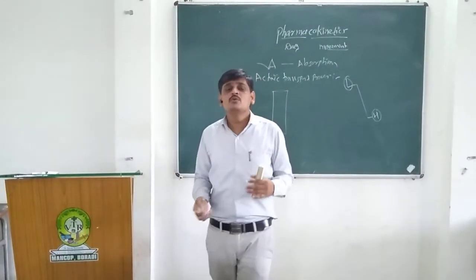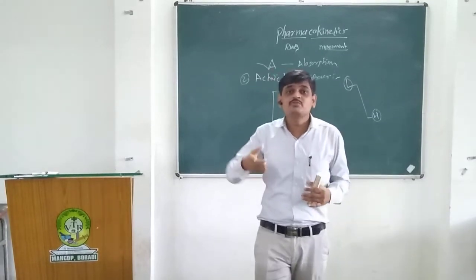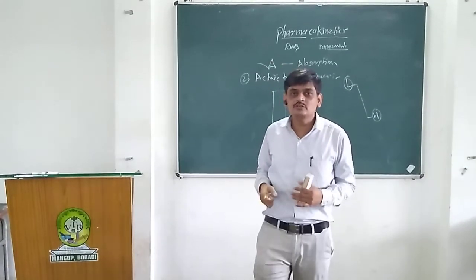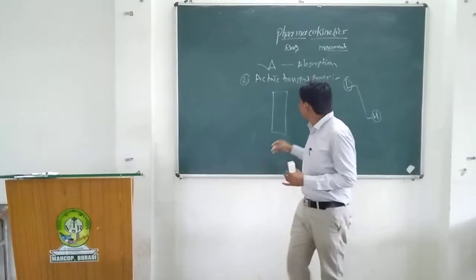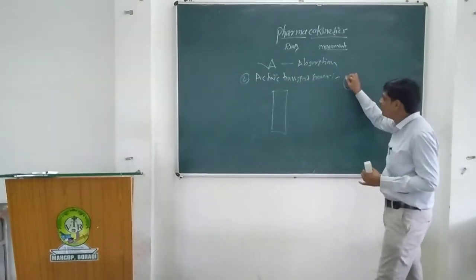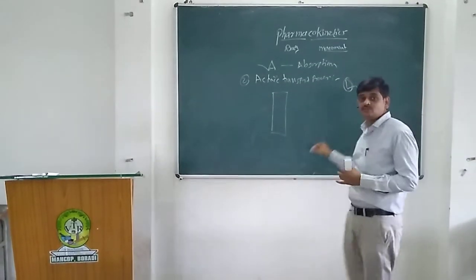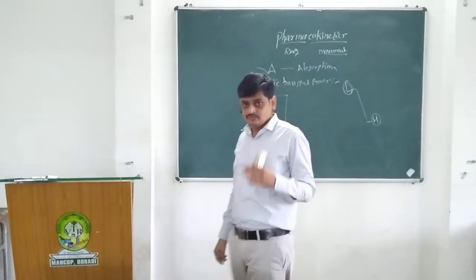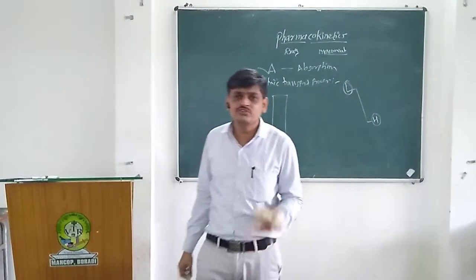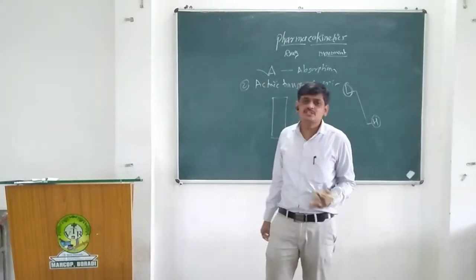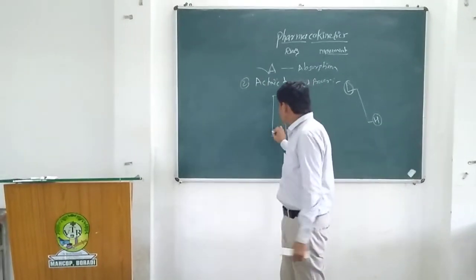In this process, a special type of energy is required, because the drugs are transferred from lower concentration to higher concentration. Actually, high energy is required to transfer the drugs.